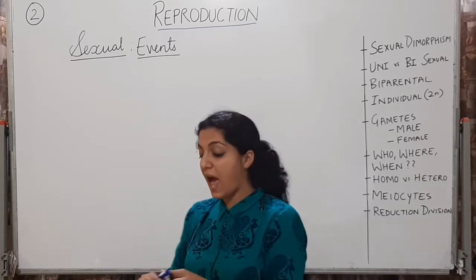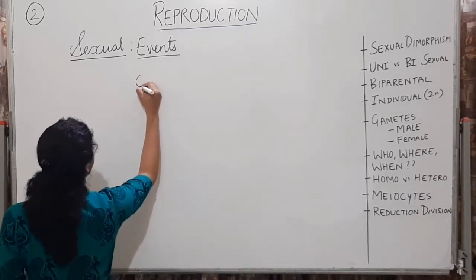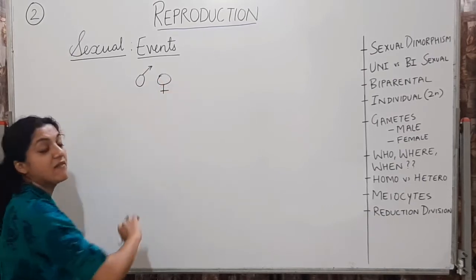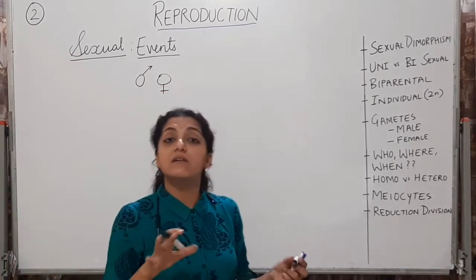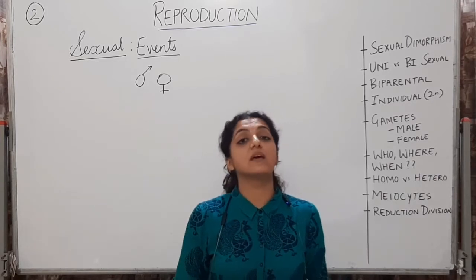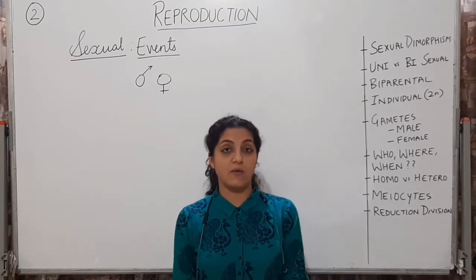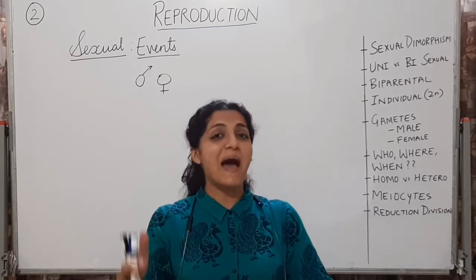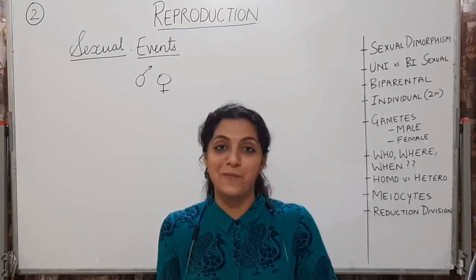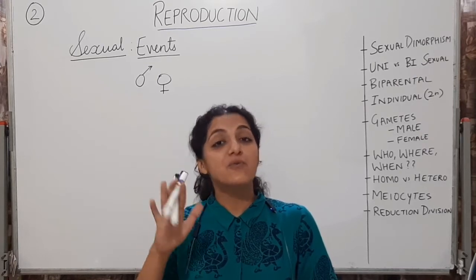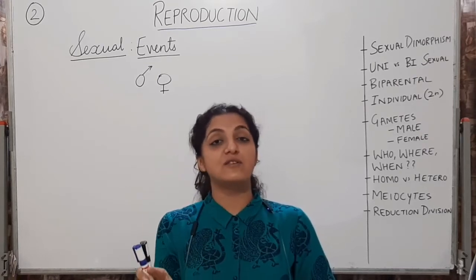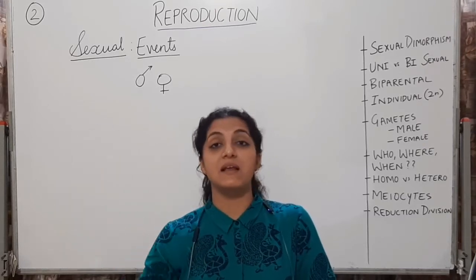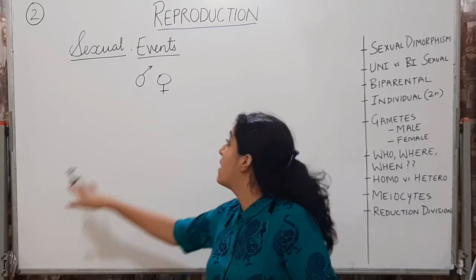When someone is coming to teach you, you can identify whether it is a man or a woman. So this is sexual dimorphism.